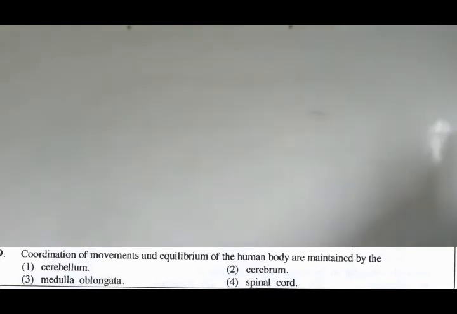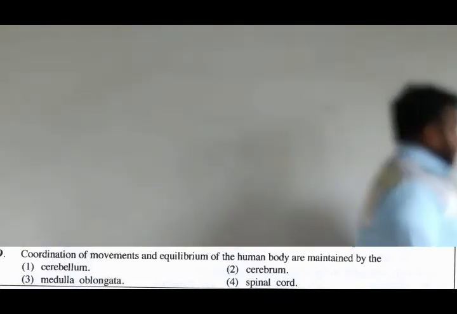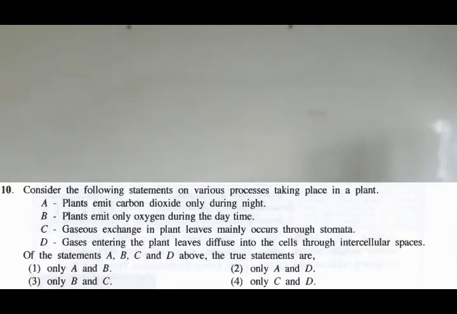So we are coming to the final question of this video, right? Final question of the video. Consider the 10th one. Consider the following statements on various processes taking place in a plant, right? So they have given you some functions which happen in a plant. That's A, B, C, D.